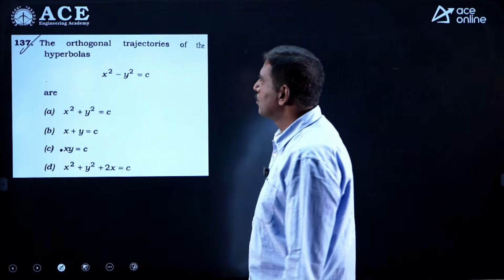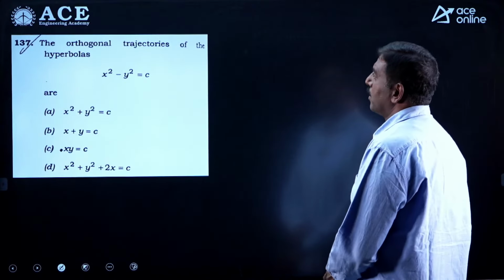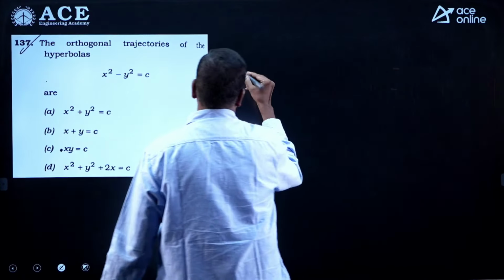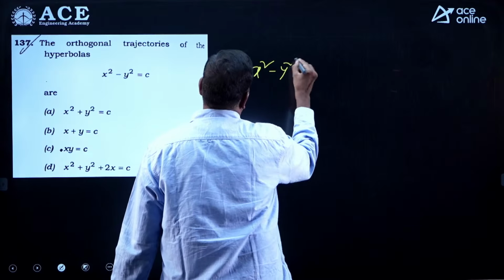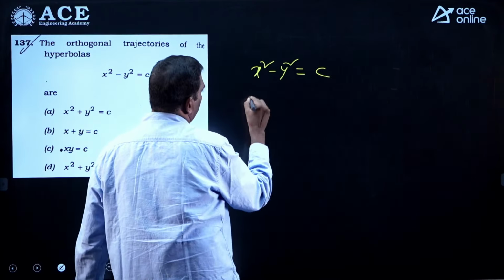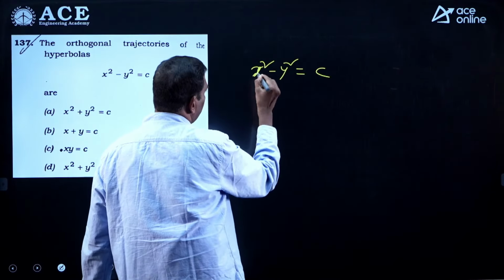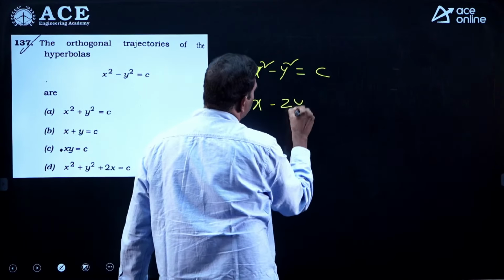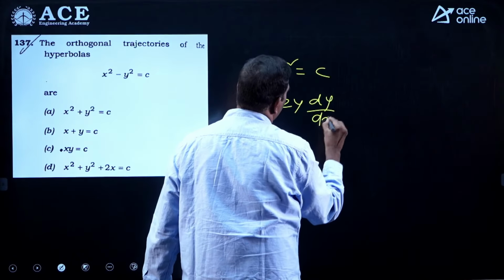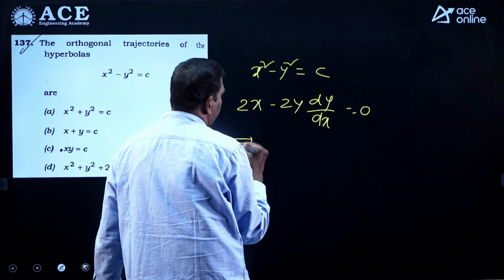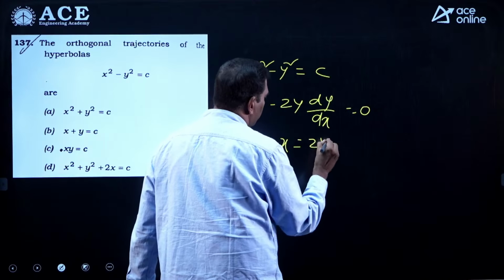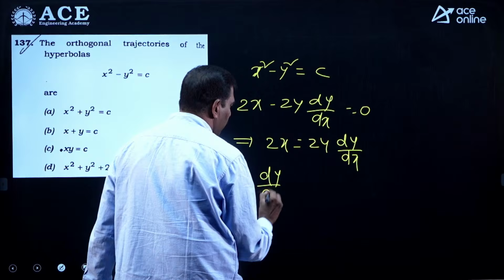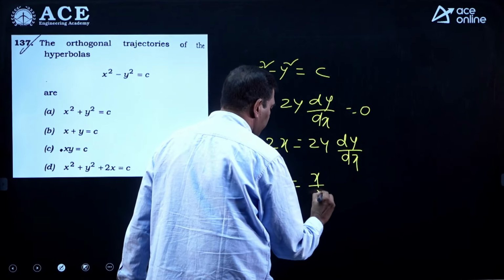Now coming to question number 137, orthogonal trajectories of the hyperbolas. The family is x square minus y square is equal to c. Differentiate with respect to x: 2x minus 2y into dy by dx is equal to 0. That implies 2x is equal to 2y into dy by dx. So what is dy by dx? dy by dx is equal to x by y.